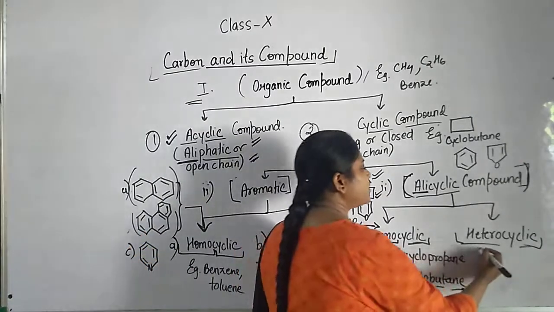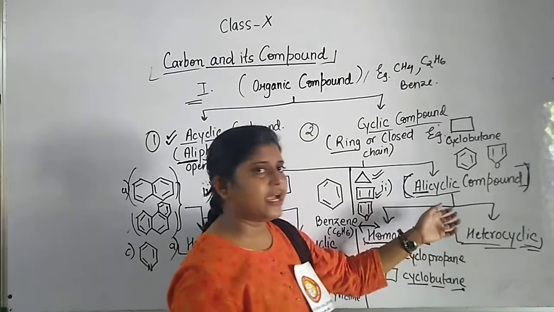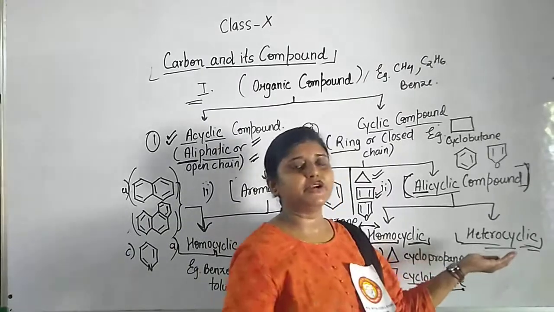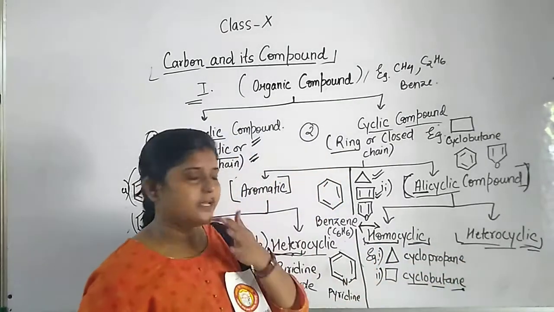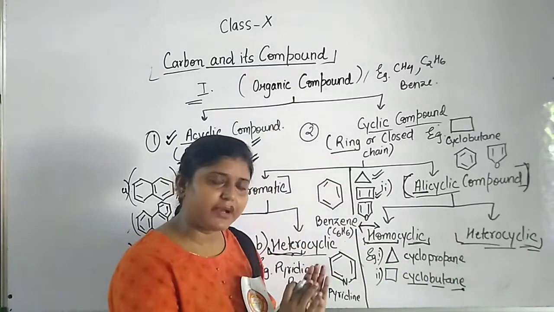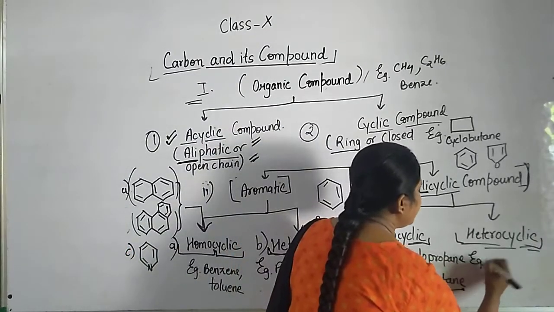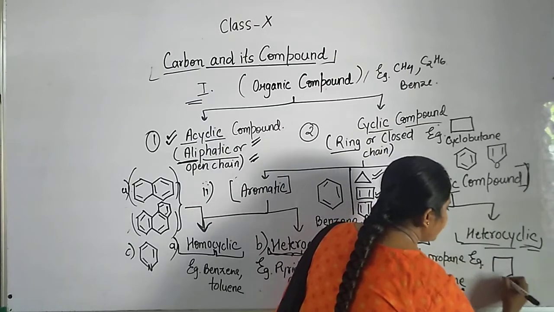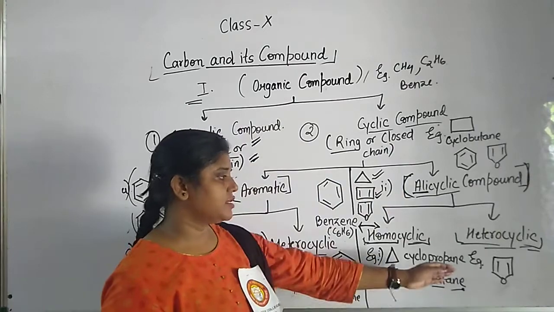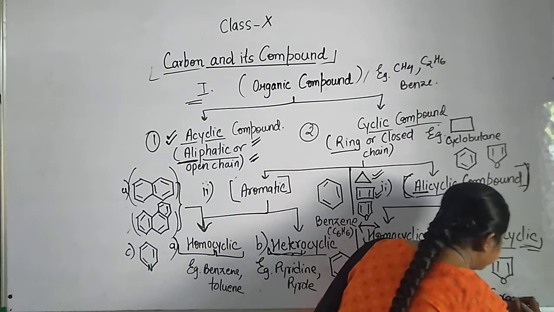Now let's talk about the heterocyclic compound. Students, from the word hetero you can understand that the compound has a heteroatom other than carbon. Don't assume that only other atoms are there; it is carbon atoms along with another atom. For example, this compound is known as furan.